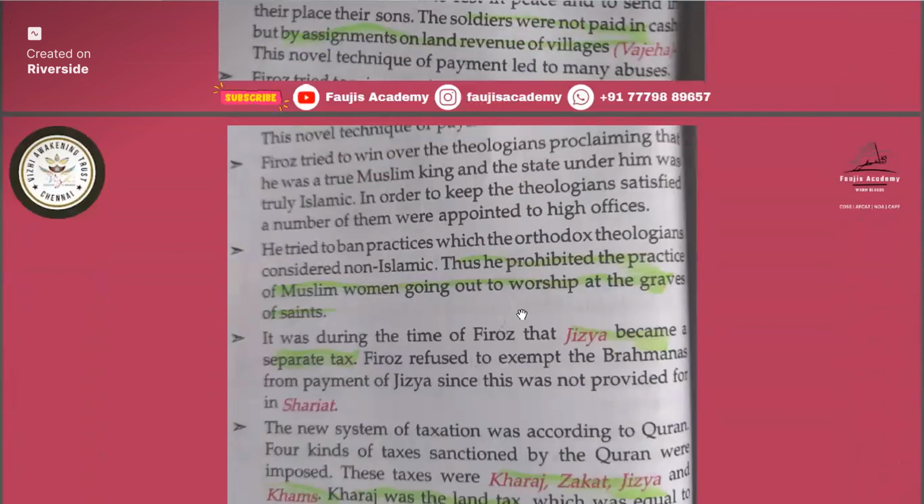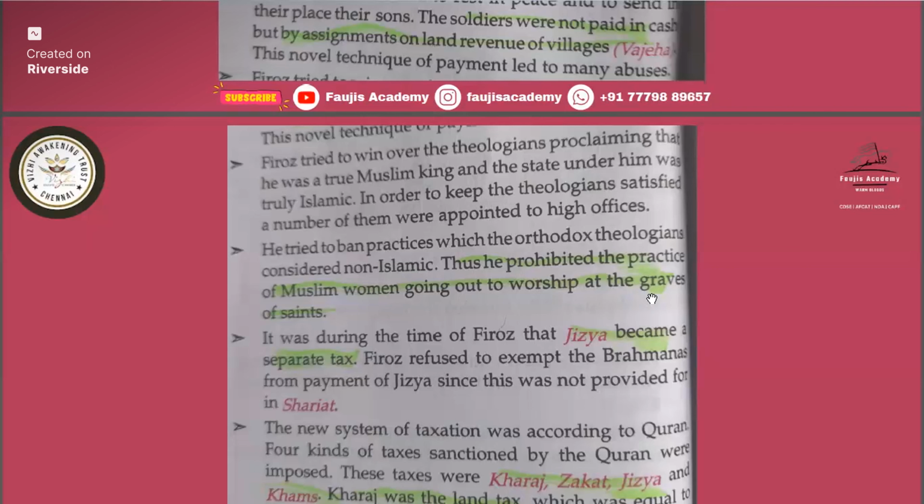In Firoz Shah Tughlaq's time, he prohibited the practice of Muslim women going out to worship at the graves of saints. So before, what was the rule? That Muslim women also had to go to the graves of saints. But he prohibited the practice of Muslim women going out to worship at the graves of saints.